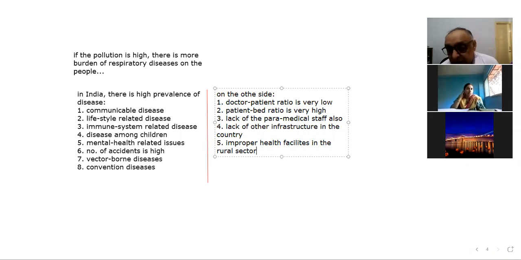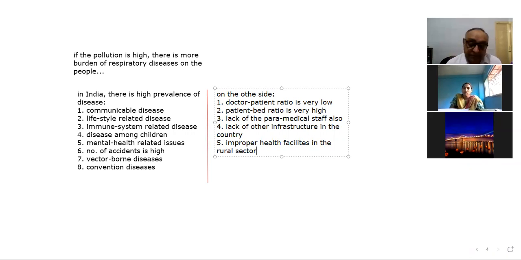And therefore, there is a need to enhance the capacity of the country in the health sector in the days to come, right? Because health and education are the two fundamental sectors of the economy and of society. So the future of society depends on two basic things: one is health, second is education. That's why health needs to be focused on.